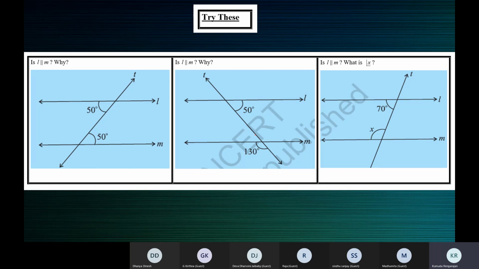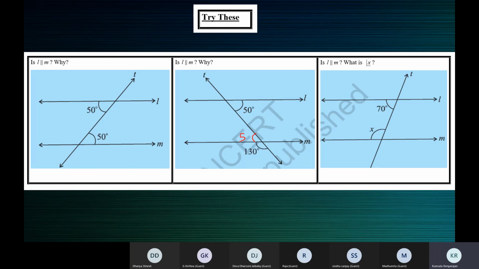Now, this is 130. You cannot use corresponding angles and all that here, because when you don't know that the lines are parallel, you can use only two things: vertically opposite angles and linear pair. Because you don't know if L is parallel to M. Linear pair, and vertically opposite angles are equal. So you can use vertically opposite angles and find this 130, or linear pair.